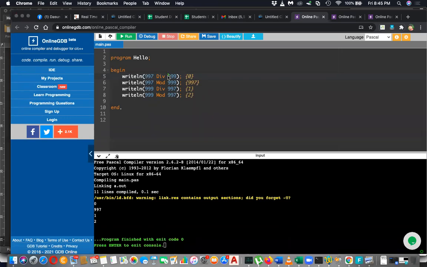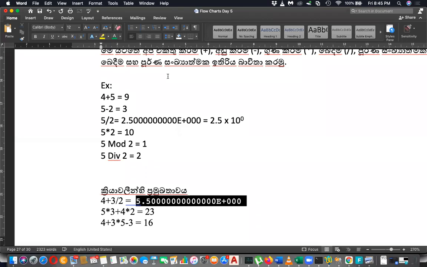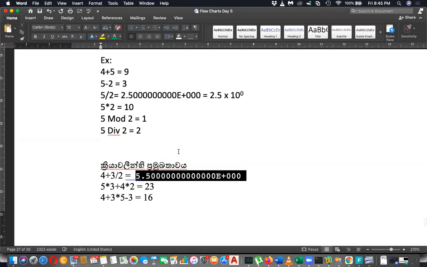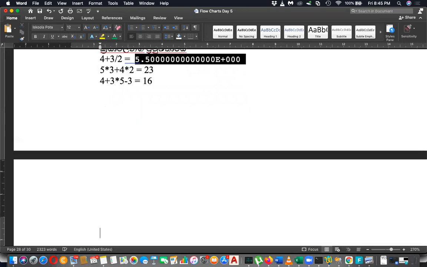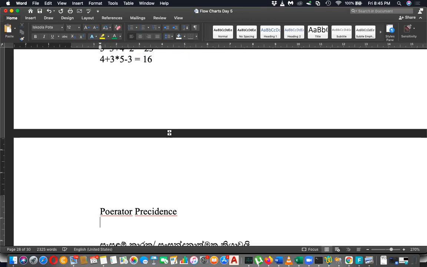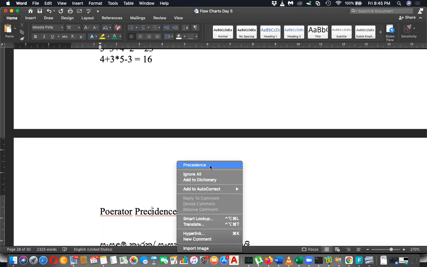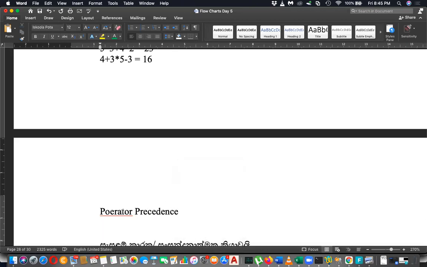Right, okay. Let's move. Next is the operator precedence. Please write down the heading operator precedence. Sorry, my spelling mistake. Precedence.